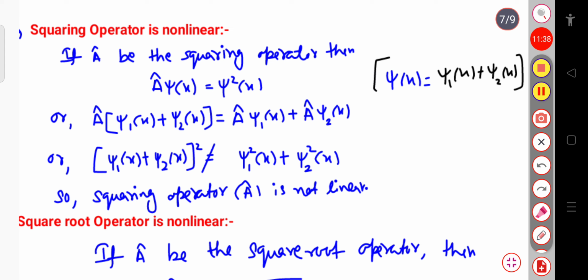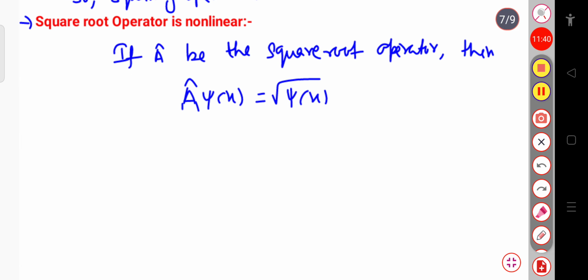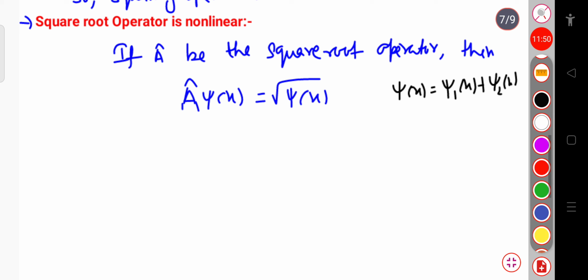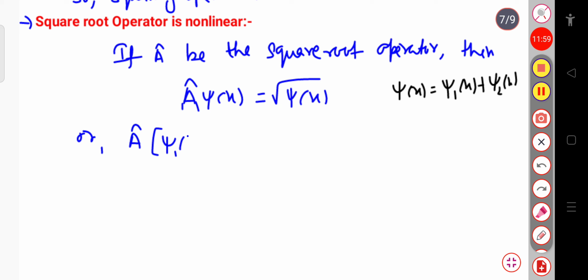Here also, if I consider this wave function psi of x written as psi 1 of x plus psi 2 of x, then if I put this value, this can be written as A cap, in place of psi of x, I will write psi 1 of x plus psi 2 of x.